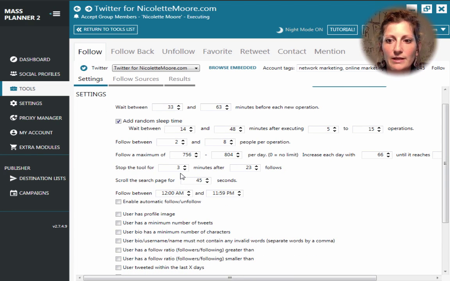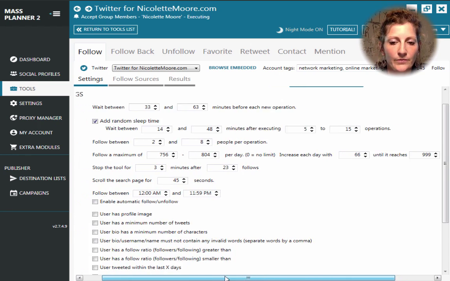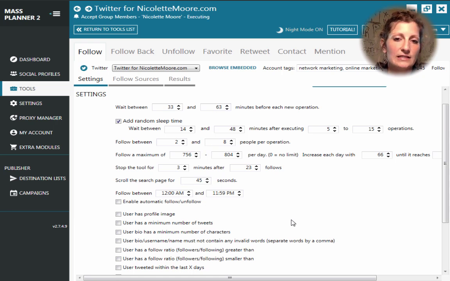And really my goal is to get up to the point where I'm following 1,000 people per day, up until I'm following 5,000 people. I'm not going to change this setting because I already, in my dashboard and in my other settings, have it as automatic night mode for all of my accounts. So unless I customize this, it's going to automatically choose some times to stop and times to start according to what I originally set up.